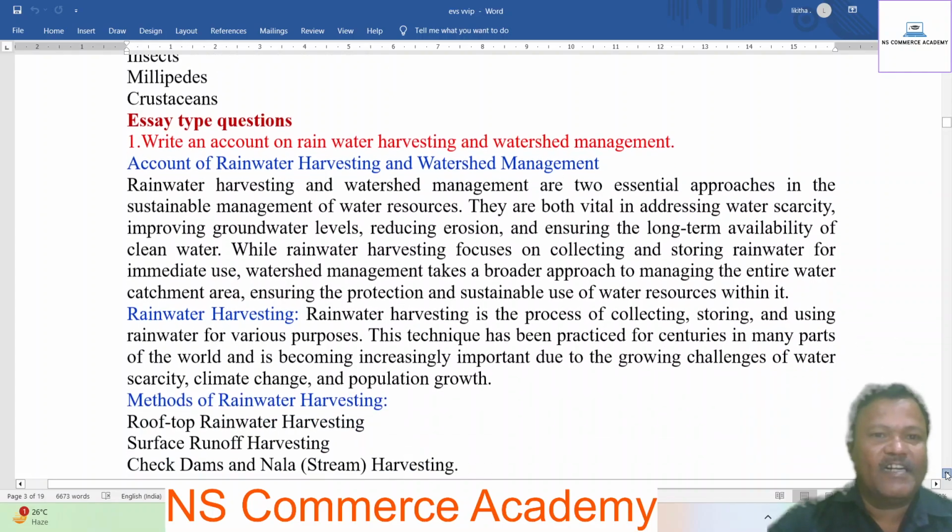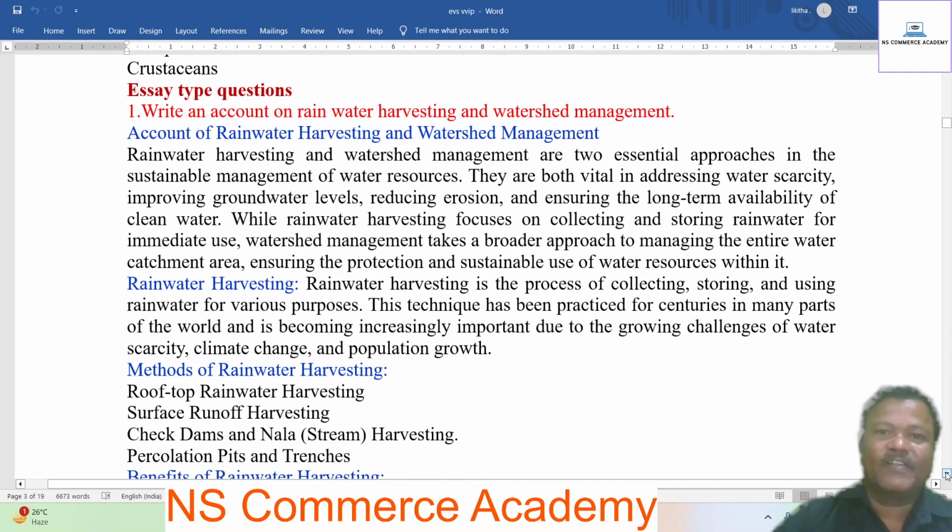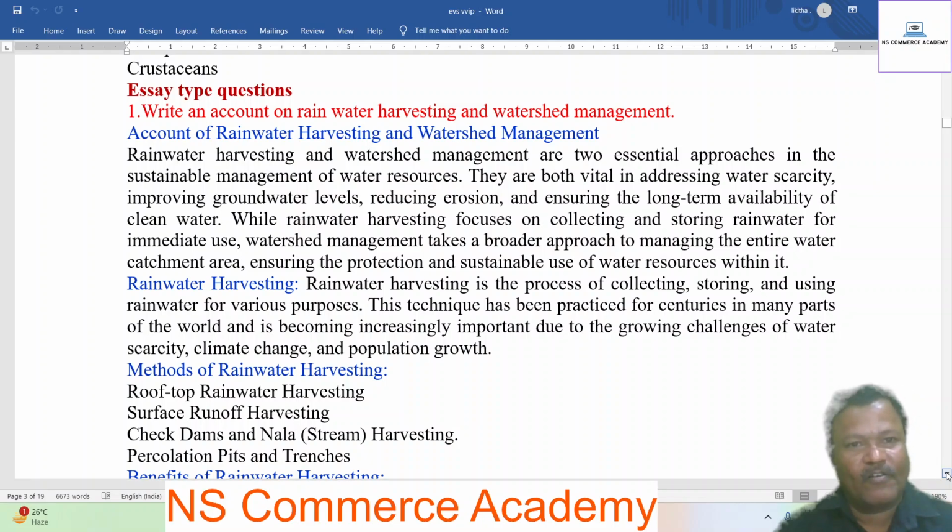Write an account of rainwater harvesting and watershed management. First point, account of rainwater harvesting. Rainwater harvesting and watershed management are two essential approaches in the sustainable management of water resources.